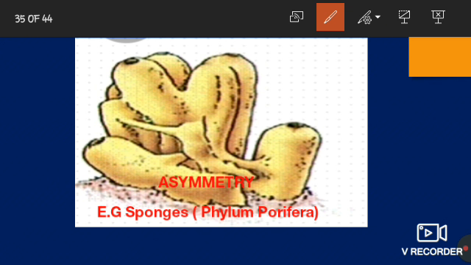Examples are sponges. That means phylum Porifera, in which sponges are the main examples, in which asymmetry is common. We can say that sponges are asymmetrical in nature.